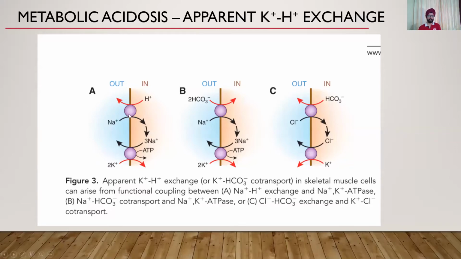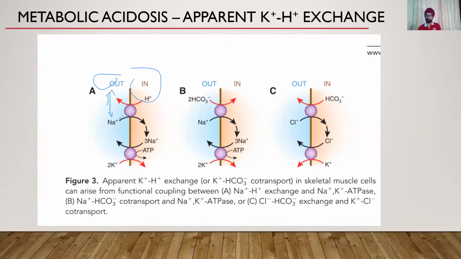What it shows is this is the outside of the cell, or the extracellular, and this is the inside of the cell. Okay, outside and inside. And you look at this H plus ion, there is a sodium H plus exchanger, right? So what happens in acidosis is this H plus outside is going to increase, because there is acidosis, the pH is going to decrease, so the H plus is going to increase. So this pump is going to fail.